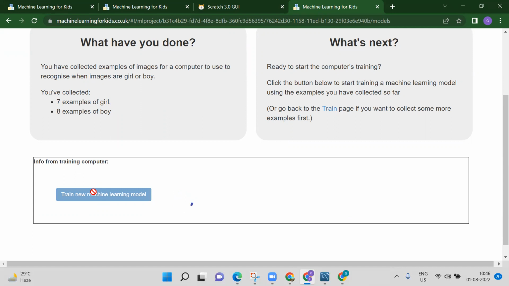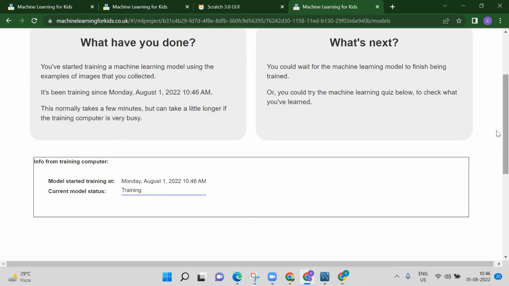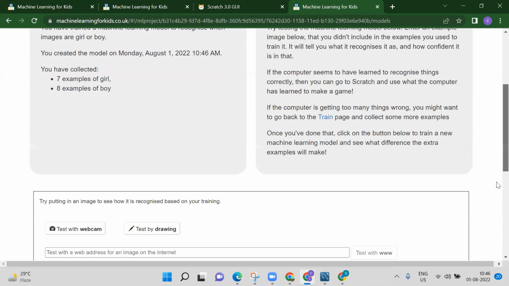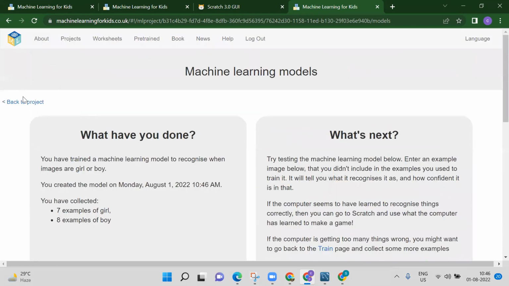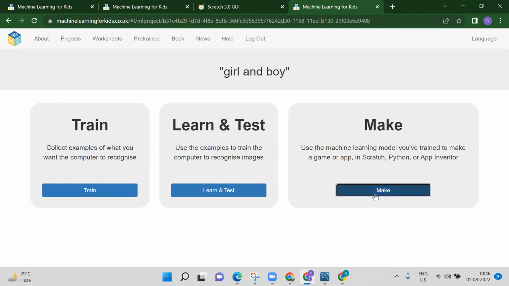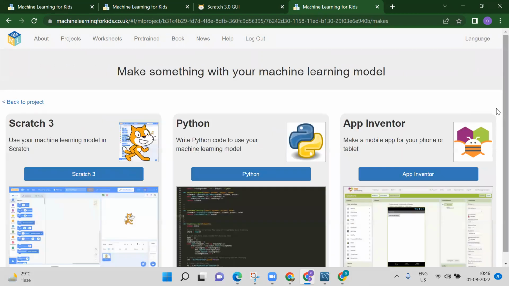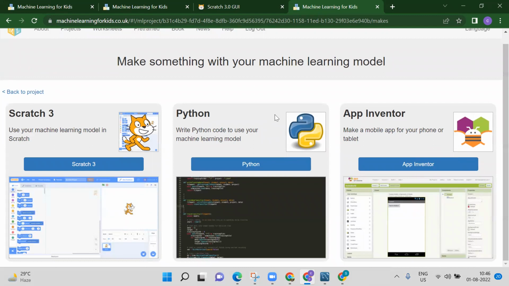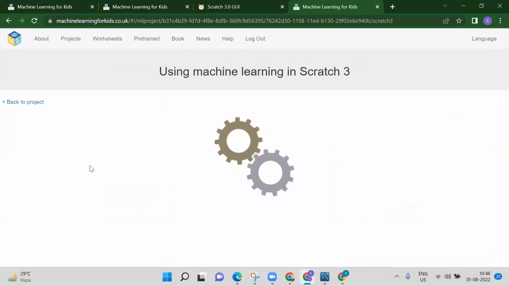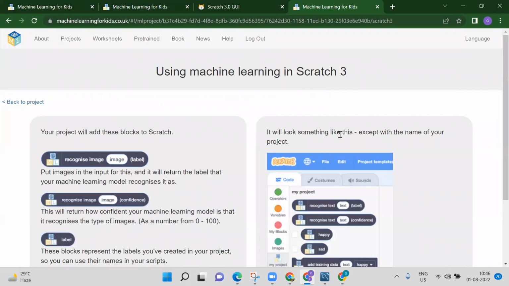After that, again we have to go to your project. Now we will start our project. We will click on make a project. Okay. So already see you will get the same screen. Come back to project, click on make. So once you click on make, it will give you three options. Use your machine learning model for Scratch or for Python or for App Inventor. So we want to open in Scratch. So you need to click on Scratch. Again, you will get open in Scratch 3.